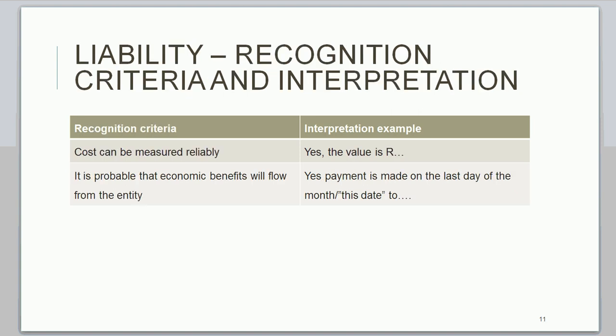Then we also have a recognition criteria for a liability. So we'll start with the recognition criteria and say the cost can be measured reliably and it is probable that economic benefits will flow from the entity. So here we must say, yes, this is the value of the loan or the creditor or whatever liability we have, and it is probable that economic benefits will flow from the entity, which means that payments must be made. So here you can indicate a payment must be made on the last day of the month or on whatever date to which party to show that your money will decrease.